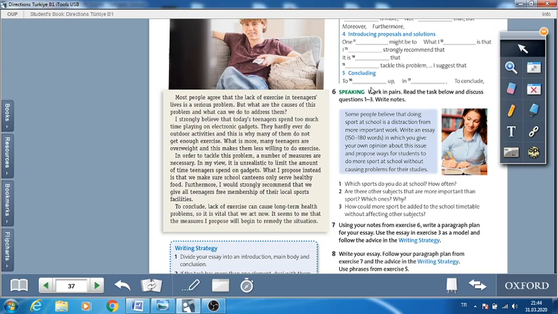Okay. As you see in this essay, of course, there are two problems. What are these problems? The first is lack of outdoor activities. The second problem is unhealthy diet. And also, there are two solutions for these problems. The first solution is improving the quality of food in the school canteens, and the second solution is free membership to local sports facilities. Yes.